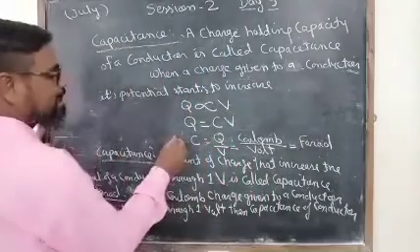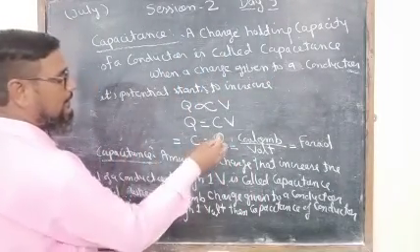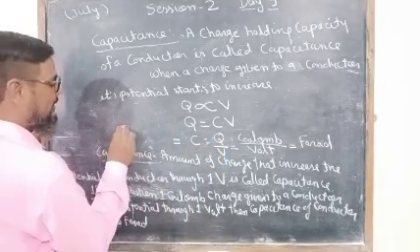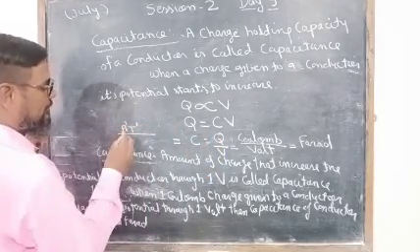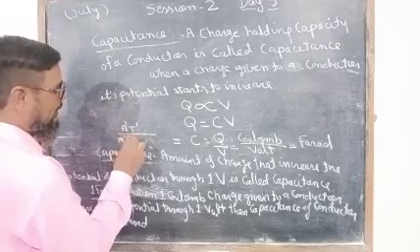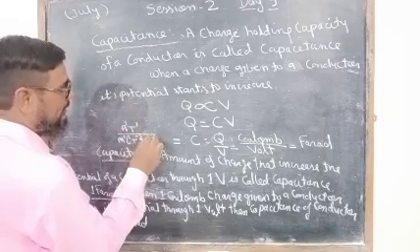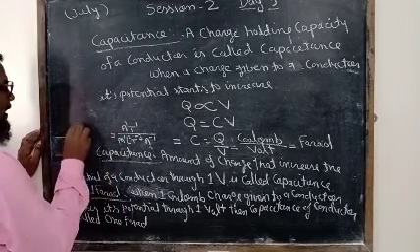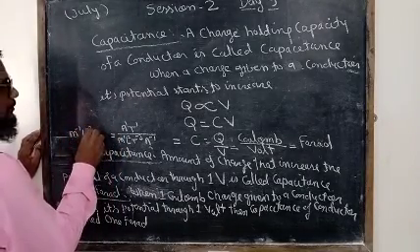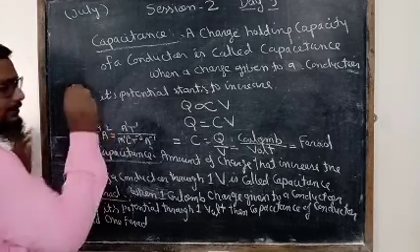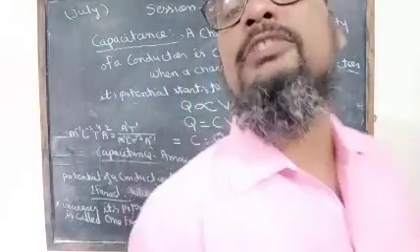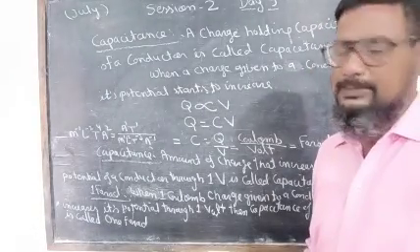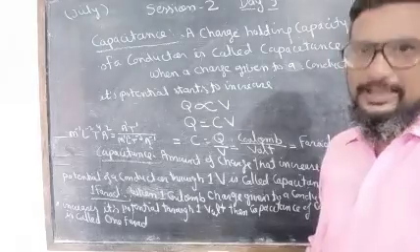And also, we know that the dimensional equation of charge is A1 T1, and of potential is M1 L2 T minus 3 A minus 1. So the dimensional equation will be M minus 1 L minus 2 T4 A2. This is the dimensional equation of capacitance C: M minus 1 L minus 2 T4 A2.